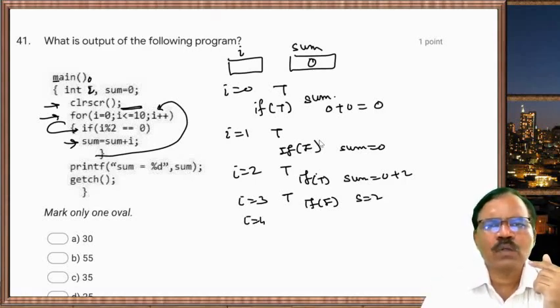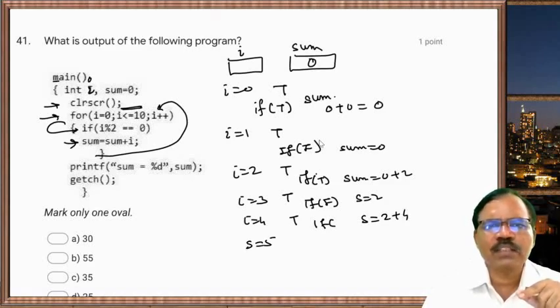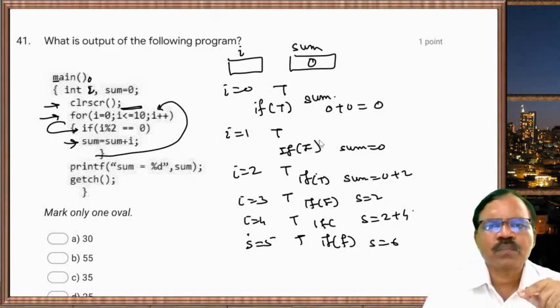Then i equal to 4. Condition is true, i less than 10. If condition is also true, so s is equal to 2 plus 4, so s is equal to 6. i equal to 5. Condition is true. If condition is false, so s will remain 6.